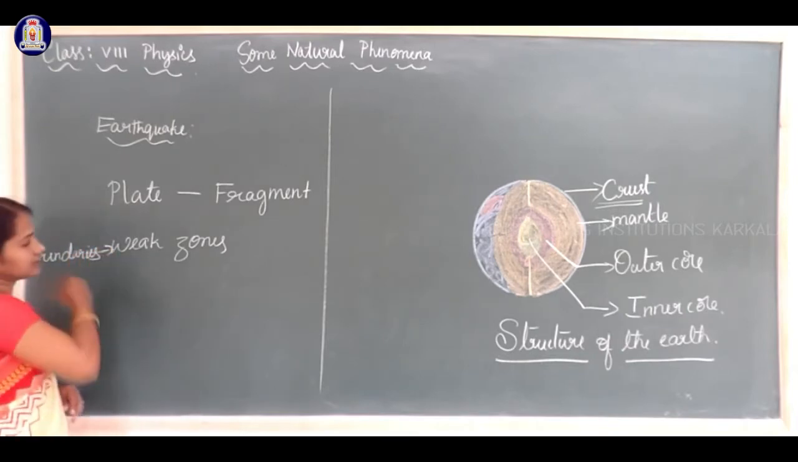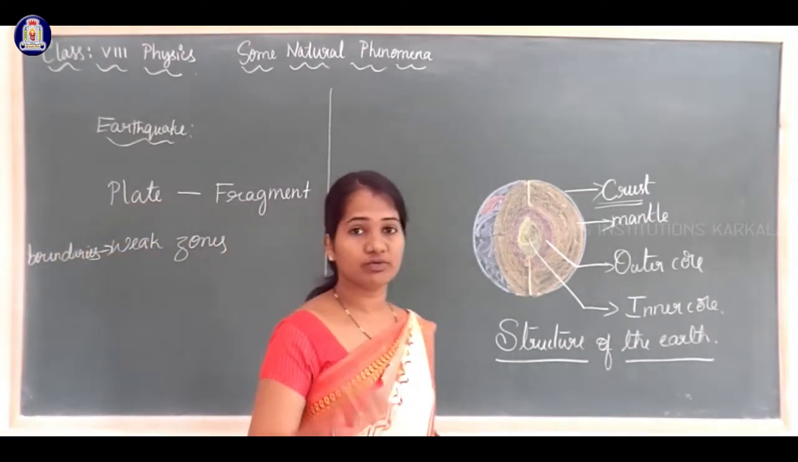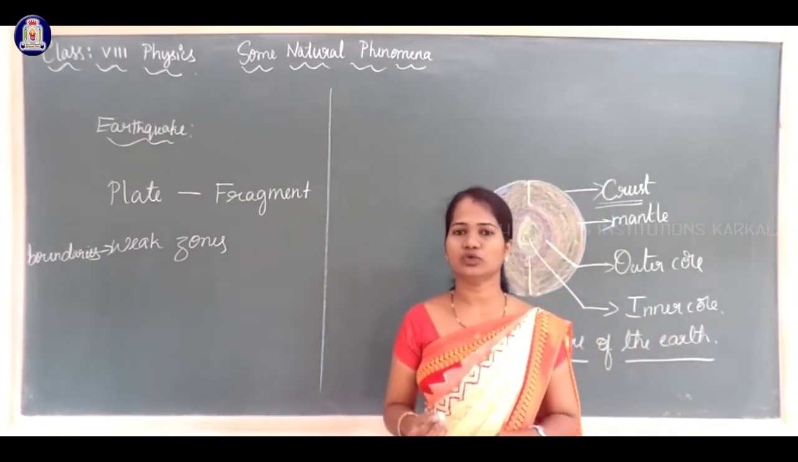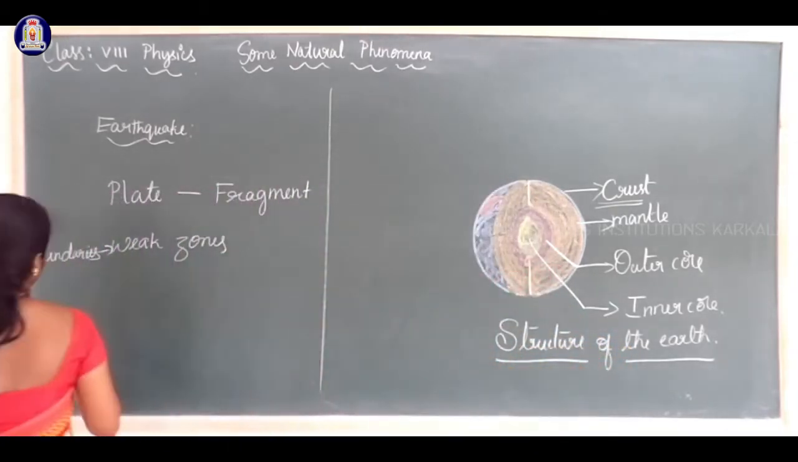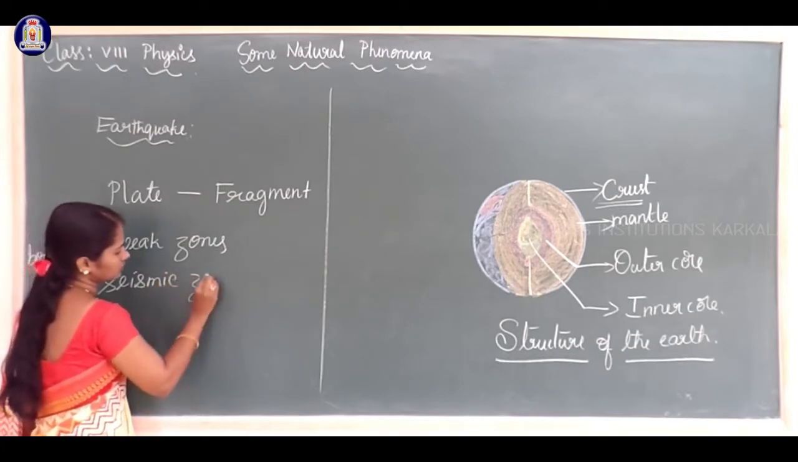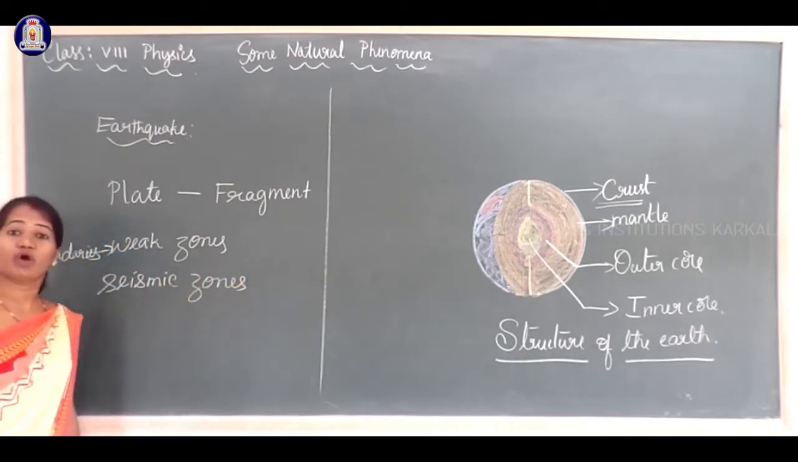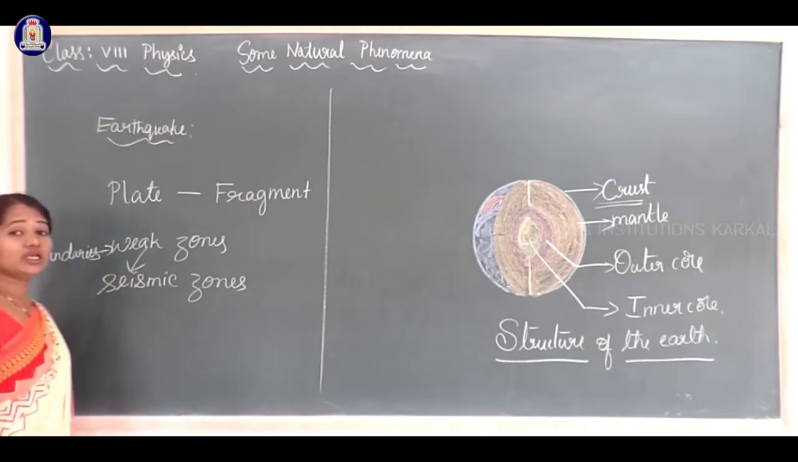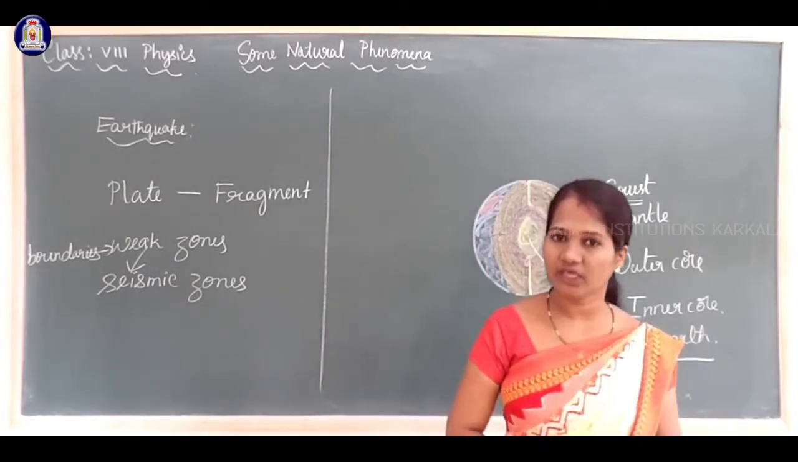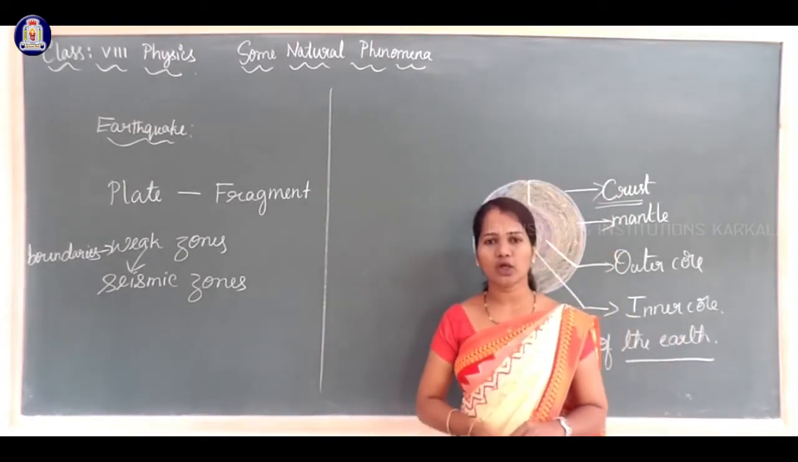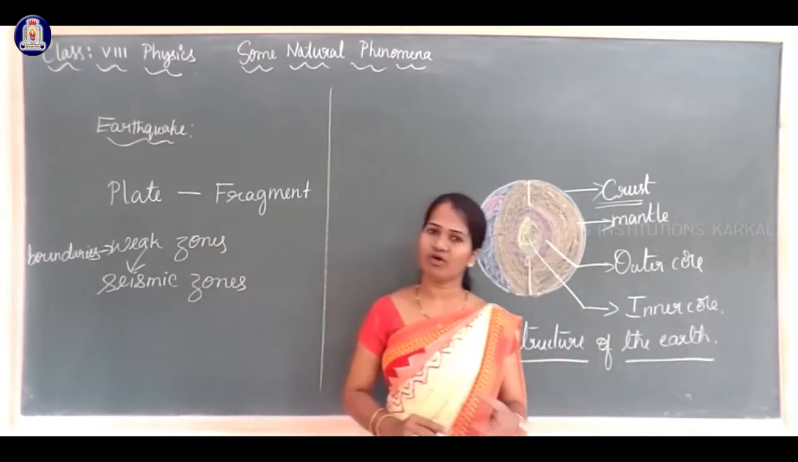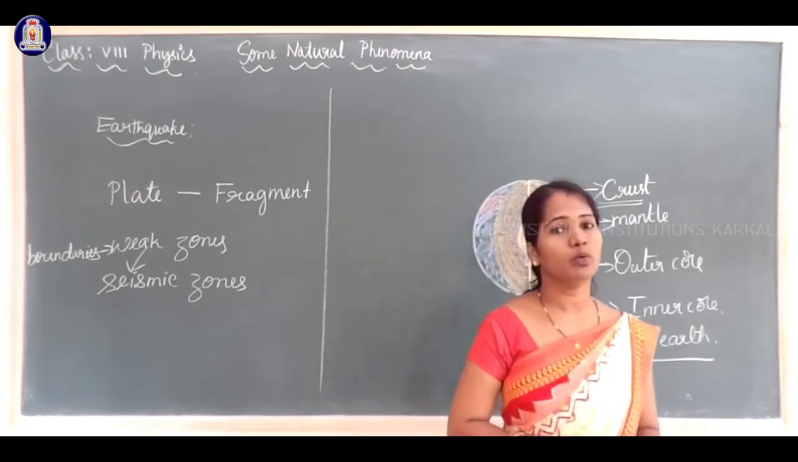The boundaries of these plates are weak zones where earthquakes occur frequently. These weak zones we call seismic zones or fault zones. Seismic zones or fault zones are nothing but weak zones of the plates, the boundaries of the plates, where earthquakes occur more frequently.